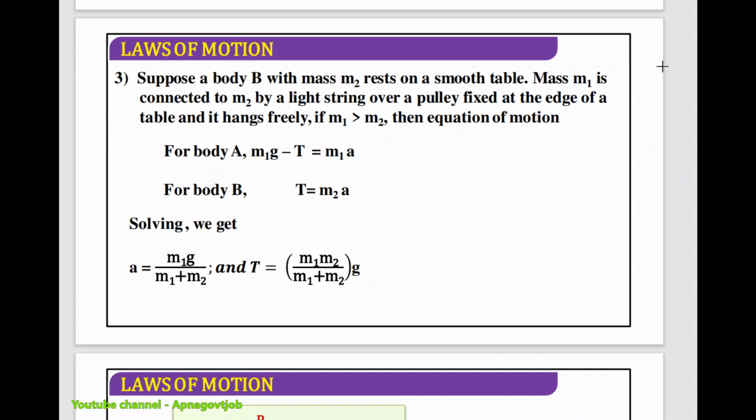And a variety of questions we added into this PDF. But whenever you are solving the questions, understand and then solve. Don't just blindly solve, like if they ask force, you just find force and your job is done. No, not like that. Understand what is happening here. What are they telling you? Suppose the body with mass M2 rests on a smooth table. Now what is the meaning of resting on a smooth table?